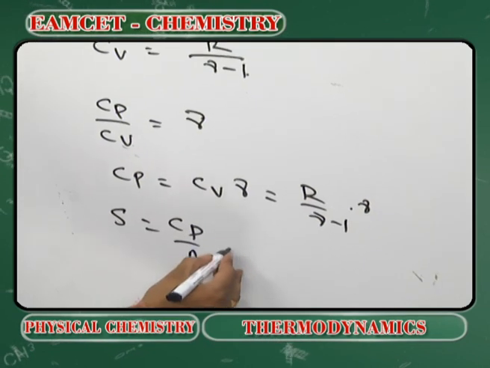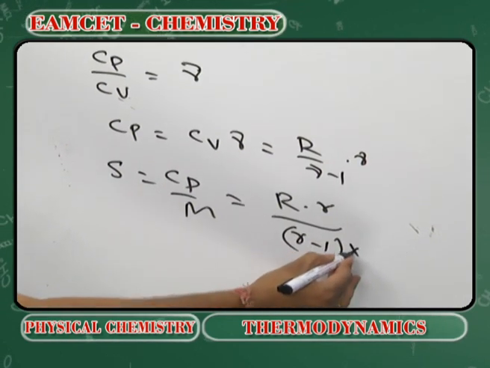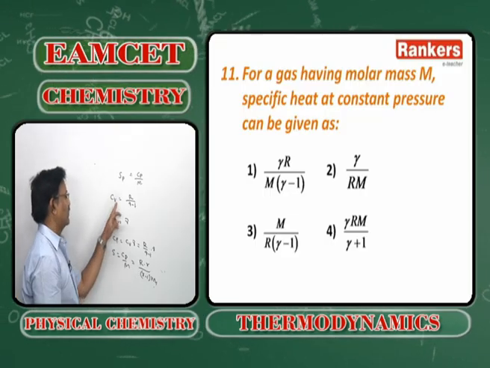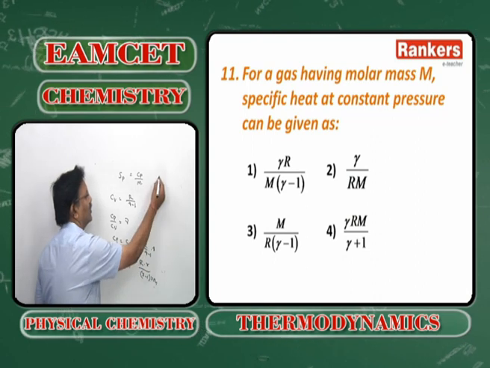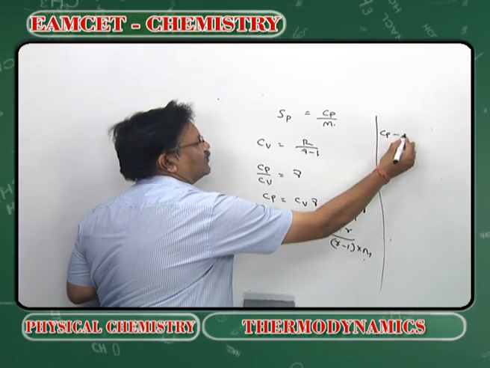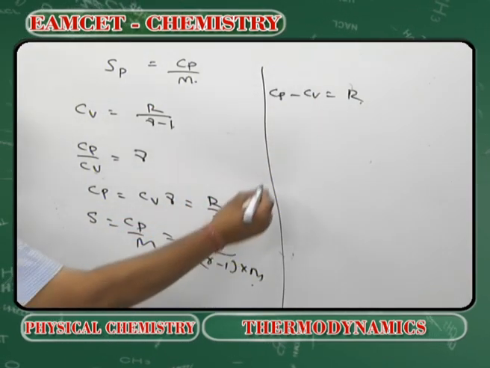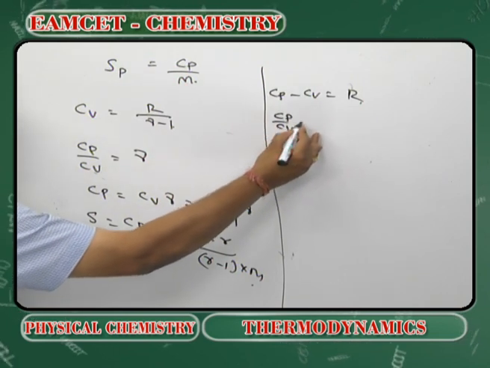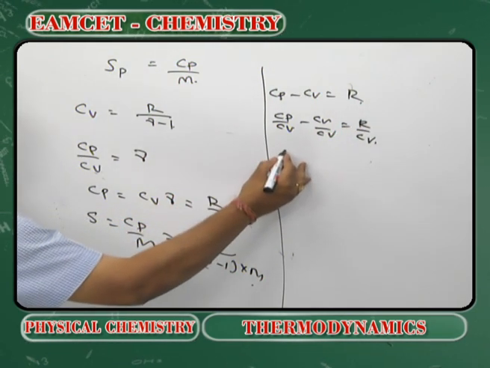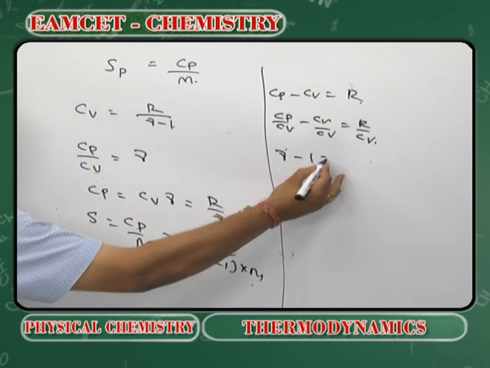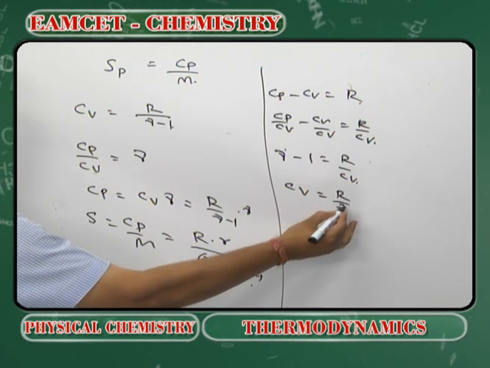Cp by m, R into gamma by gamma minus 1 by into m. So, before closing, how did we get Cv is equal to R by gamma minus 1? We know that Cp minus Cv is equal to R. Dividing both sides by Cv, Cp by Cv minus Cv by Cv is equal to R by Cv. Cp by Cv is equal to gamma. Gamma minus 1 is equal to R by Cv, and Cv is equal to R by gamma minus 1.